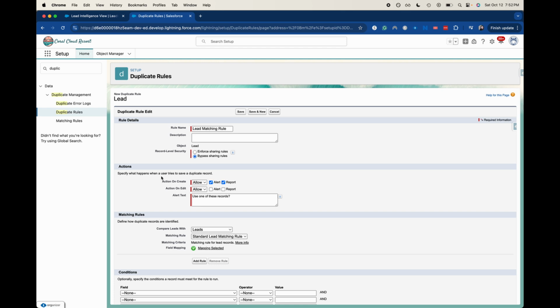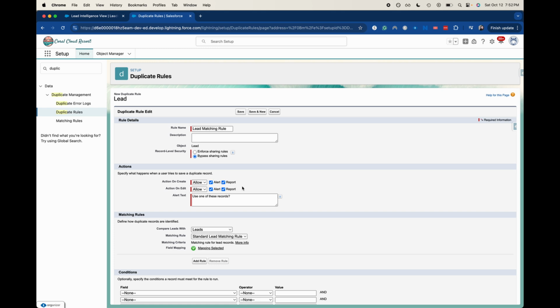Let's go ahead, specify what happens when a user tries to save a duplicate record. So action on create, we can alert and report, but also allow. So what that will do is that both on creating a new lead record, on editing a lead record, it will say, hey, this could be a possible duplicate. So it'll alert them, it'll allow you to report it.